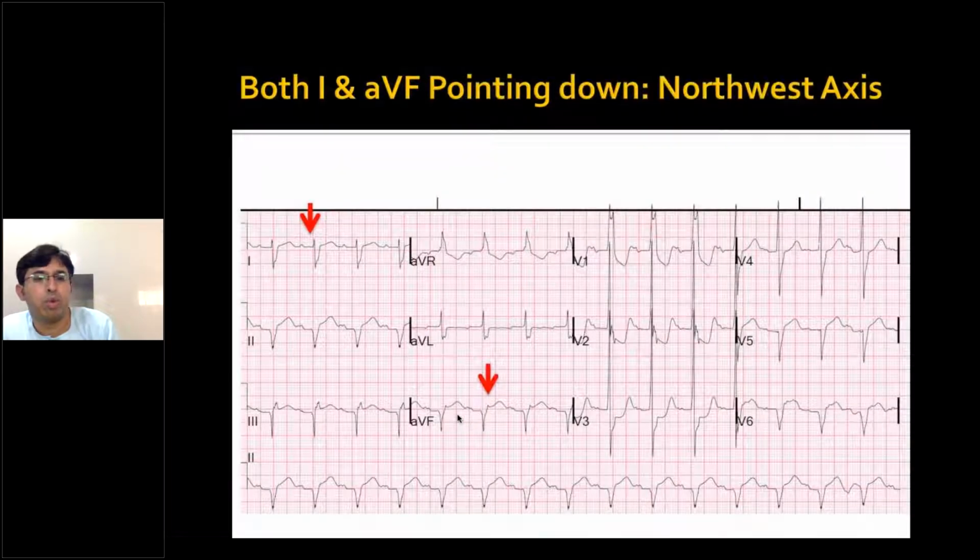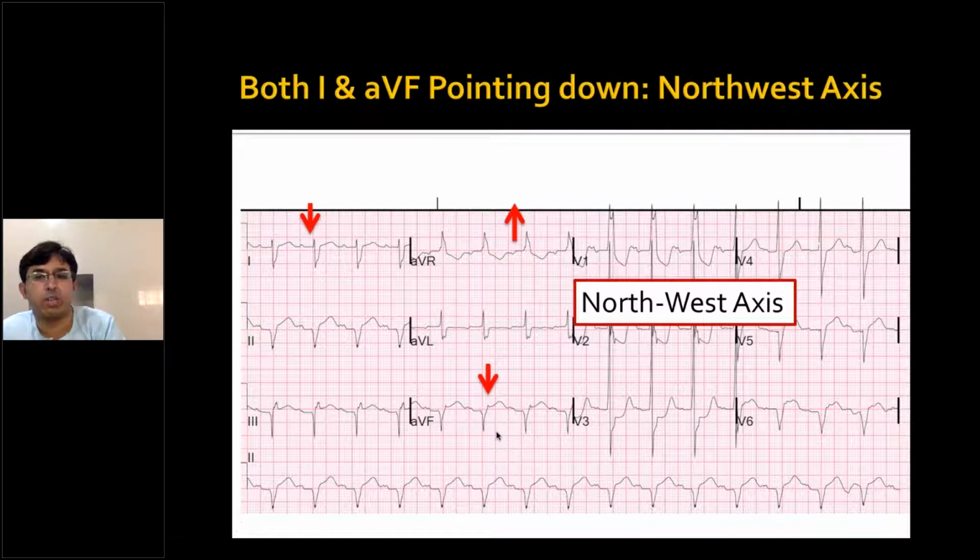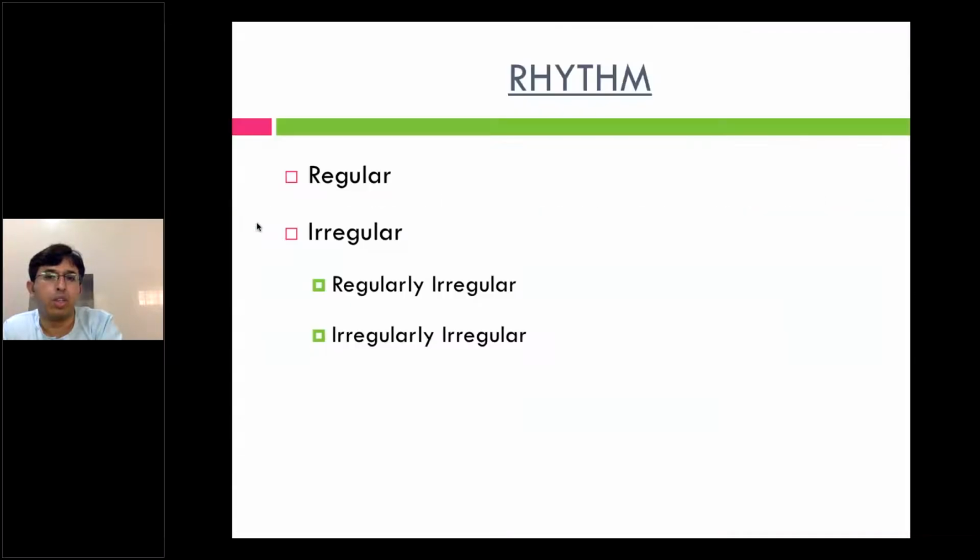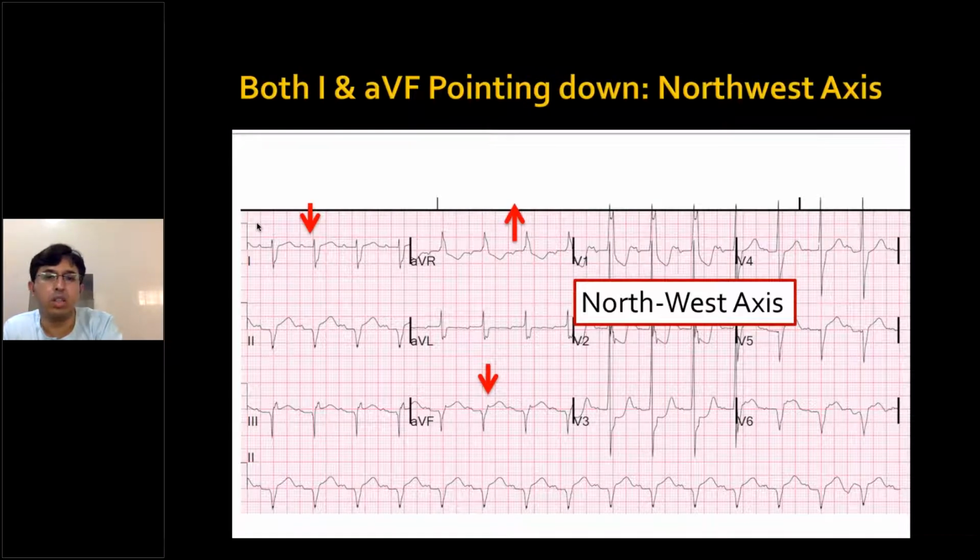Then you have examples wherein both lead 1 and AVF are negative. So this is northwest axis. In northwest axis, always observe that the AVR will be upright because that's where the axis is directed. So if both lead 1 and AVF are negative, it's northwest axis. Fine. So I think axis should be clear, because that helps to differentiate between supraventricular arrhythmias and ventricular arrhythmias. We'll come to it later when we see the ECG part.